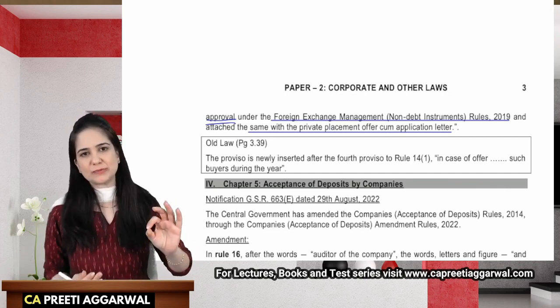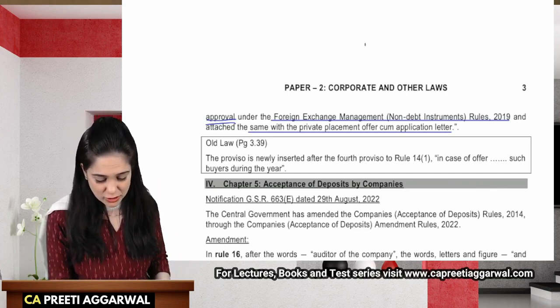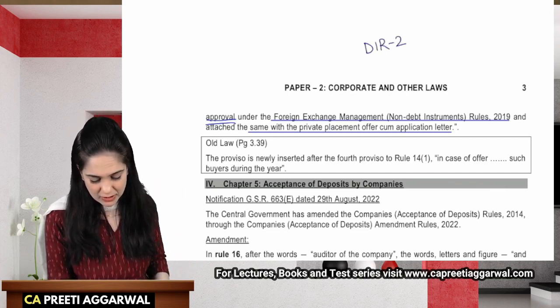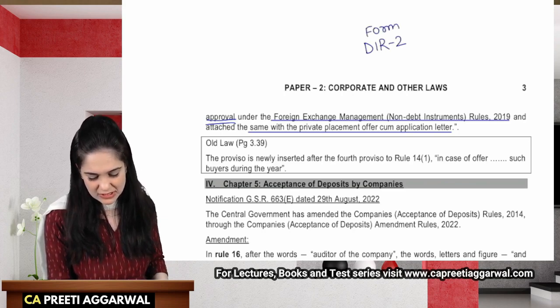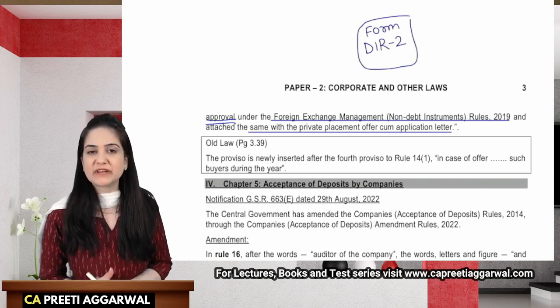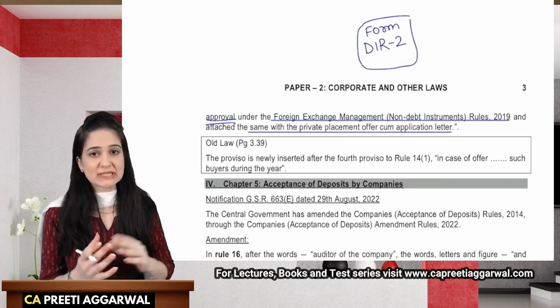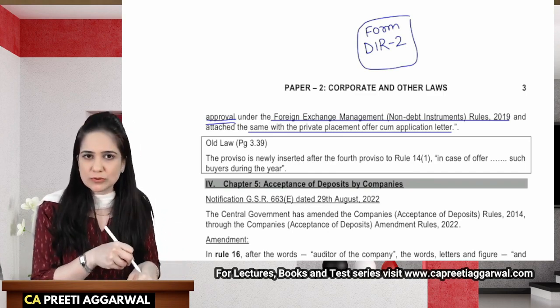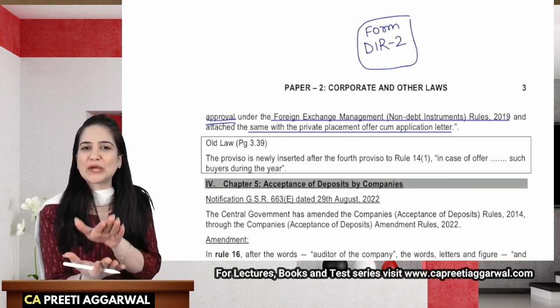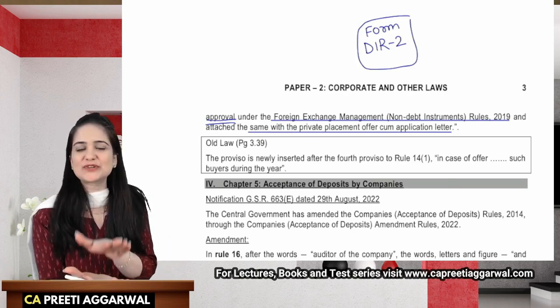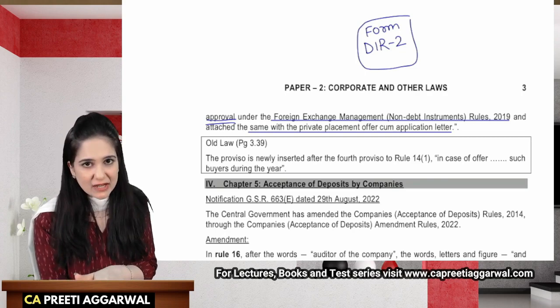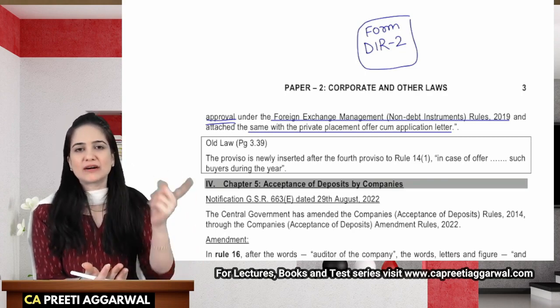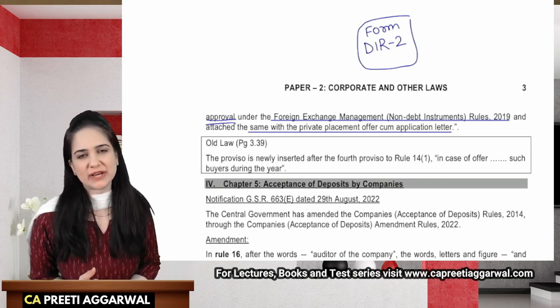The same attachments are also required in case of DIR2. Do you remember form DIR2? This is the form which is filled to act as a director, so it is consent to act as a director. Along with DIR2, you will also attach a security clearance from the Ministry of Home Affairs, Government of India, if you are a national of a country sharing land borders with India.